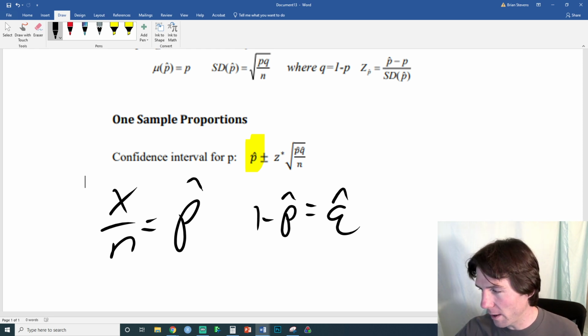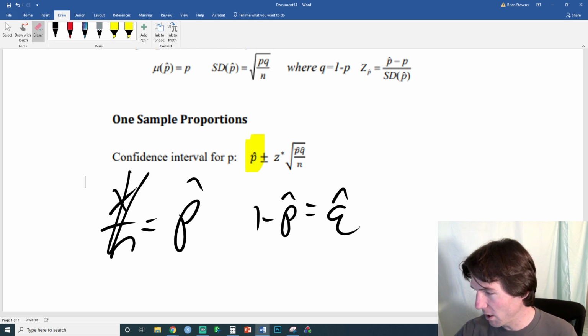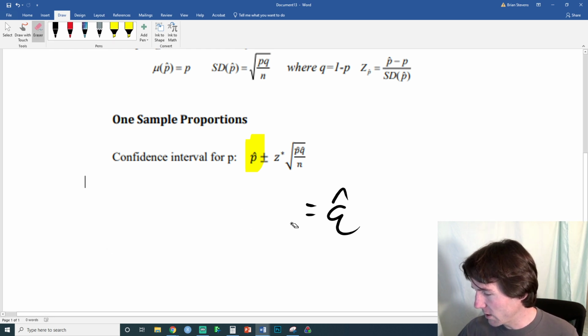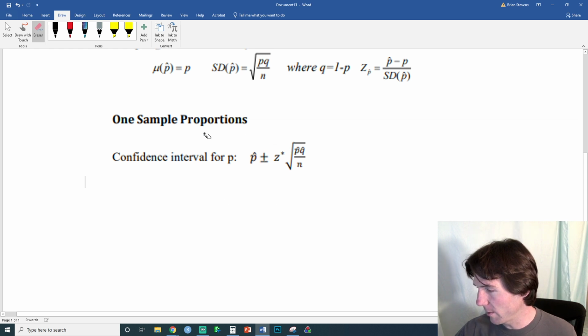One last thing I want to talk about with confidence intervals, and thank you to anyone watching this. People might be watching in the future. Whoops, didn't click the eraser. Let's talk about this.